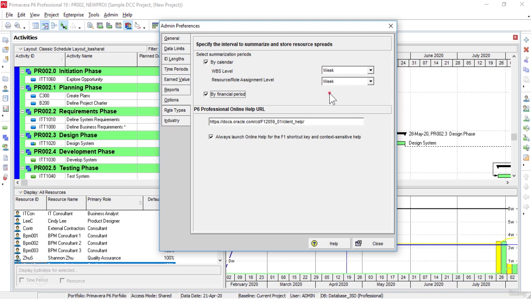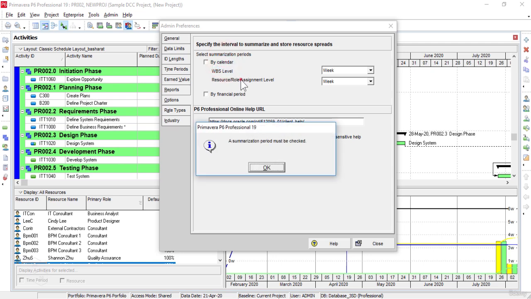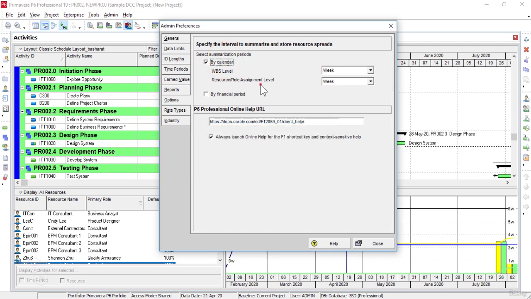Please remember that we cannot clear both the by calendar and by financial period checkboxes. At least one checkbox must be marked. If we choose to summarize by both calendar and financial period intervals, summarizing jobs may take more time to run.